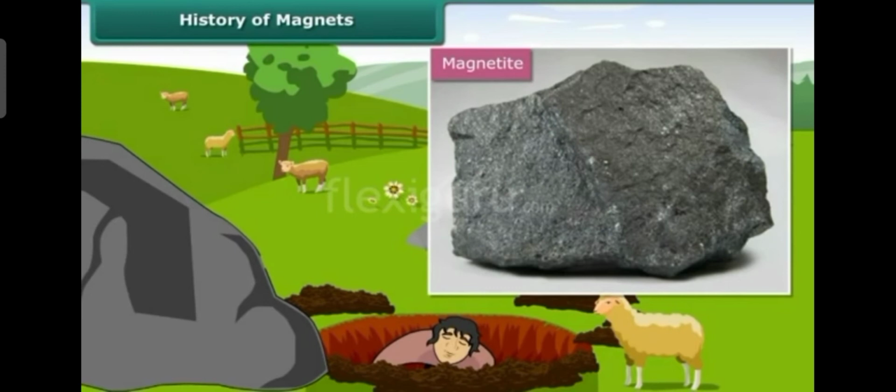So Magnus, the shepherd, while feeding his sheep, identified that some rocks attract iron materials.